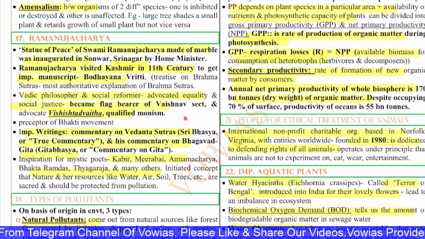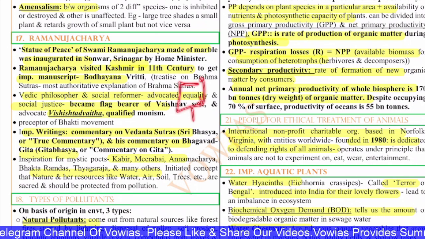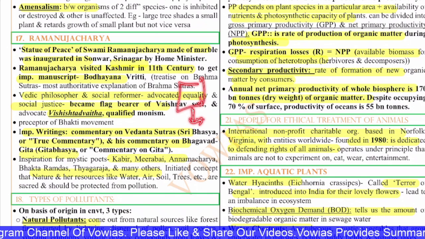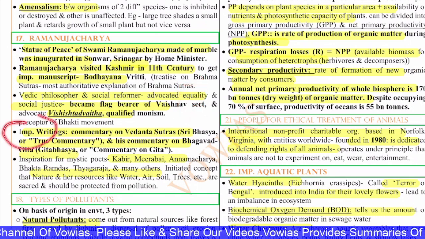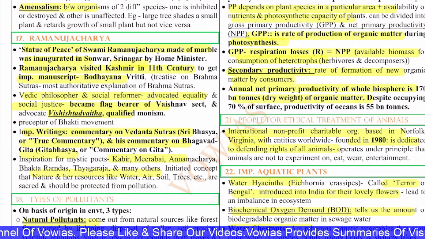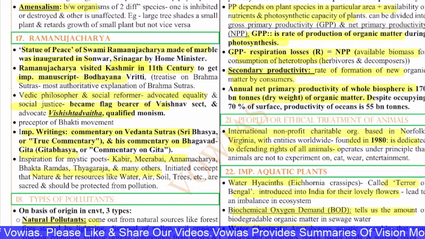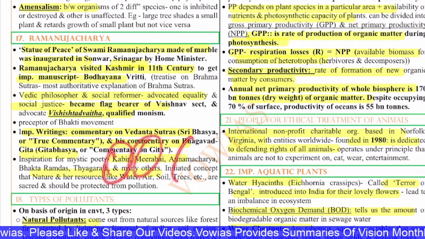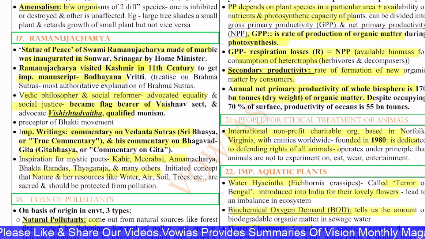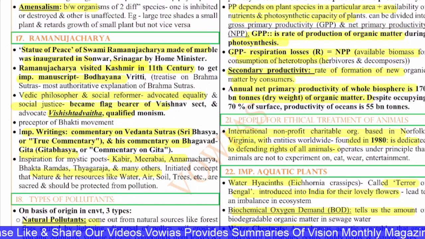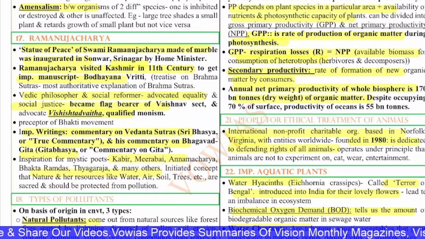And recently the Statue of Equality of Ramanujacharya was inaugurated in Hyderabad as well last year. That was in news. Important writings of Ramanujacharya, we have the commentaries on the Vedanta Sutras and his commentary on the Bhagavad Gita, inspiration for the mystic poets Kabir, Mirabai, Annamacharya, Bhaktaram Das, Tyagaraja and many others. He initiated the concept that nature and her resources like water, air, soil, trees, etc. are sacred and should be protected from pollution and all. So this is about Ramanujacharya, the Statue of Peace and all.